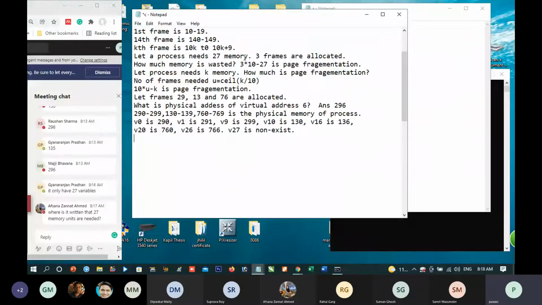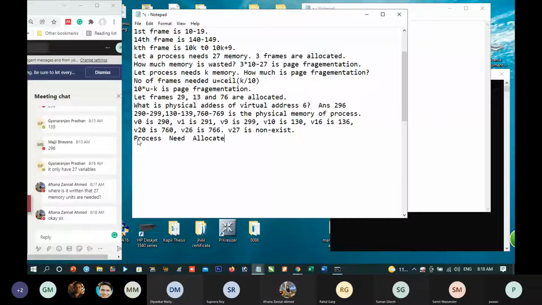Let a process need 27 memory. Suppose there is a process K. It needs 27 memory and it has been allotted frames 29, 13, 76.